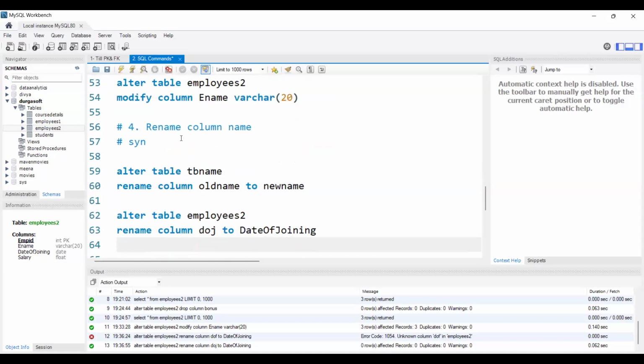You mean to say the column name as well as the data type also we can change at a time?